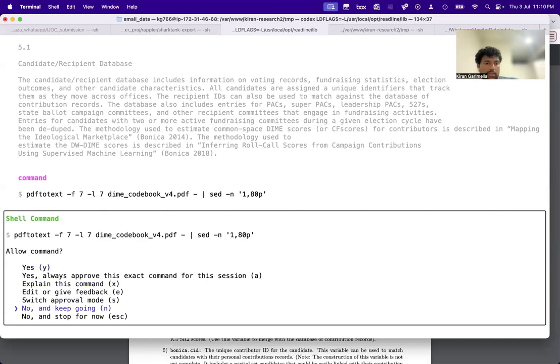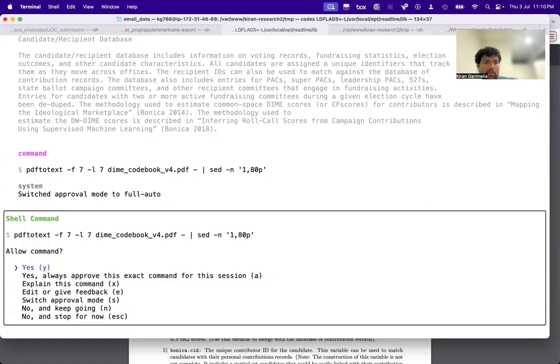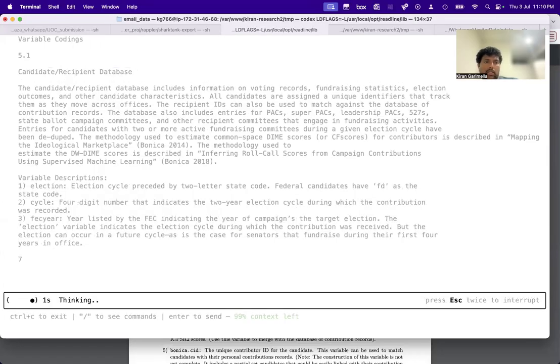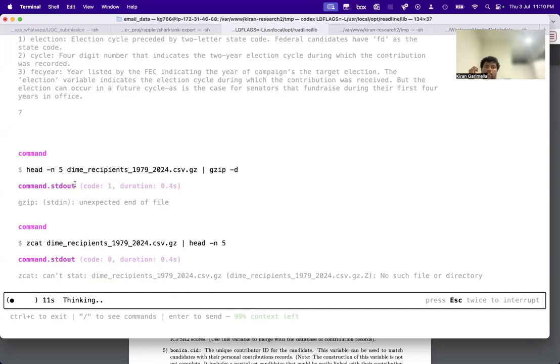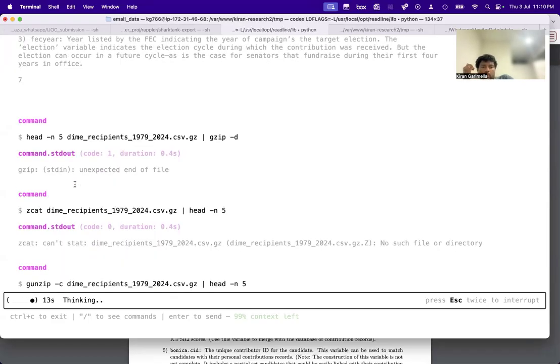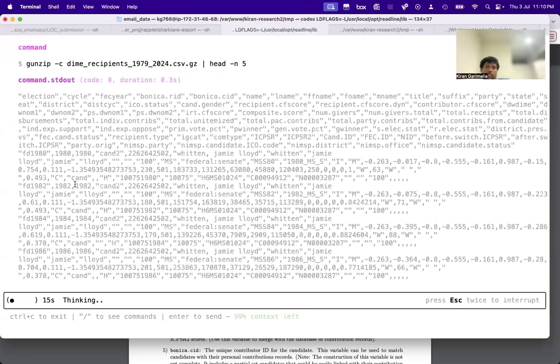Let me switch approval mode to full auto, and then I think it'll just do the thing. As you saw, it looks at section 5.1. I don't remember if I gave 5.1, but it's checking these different things.